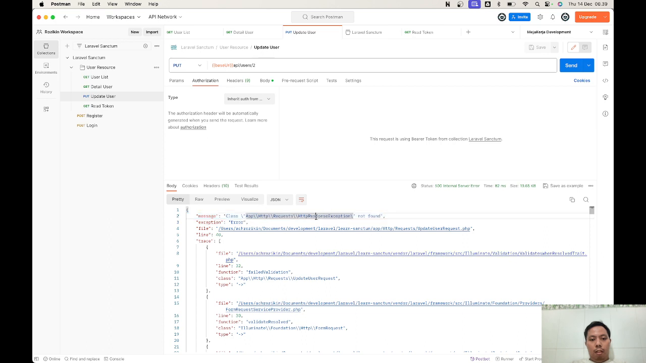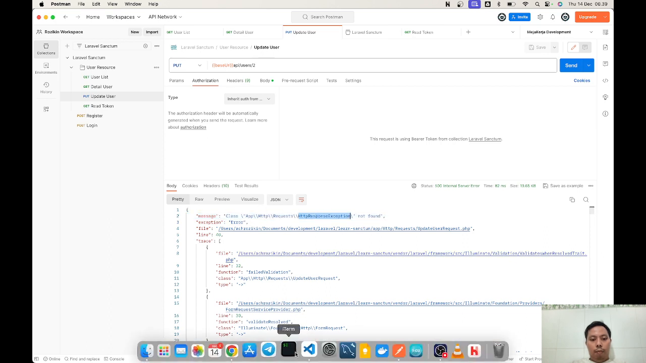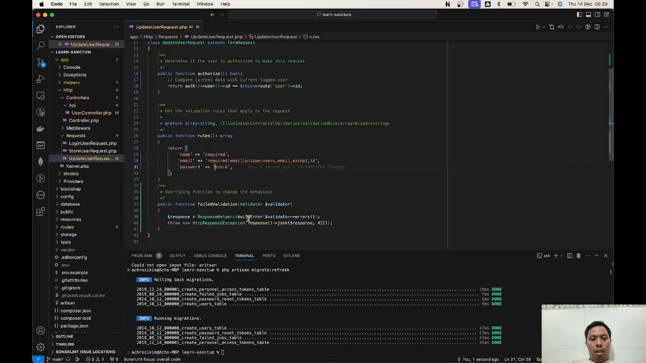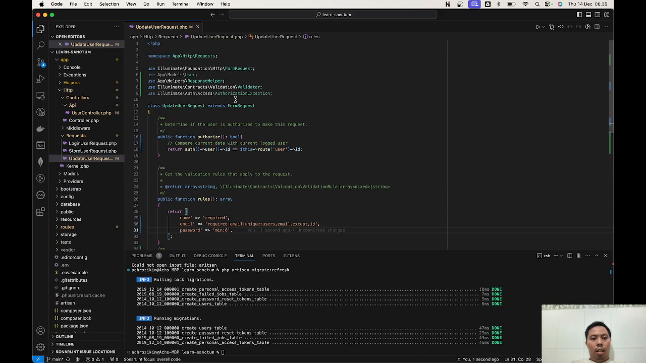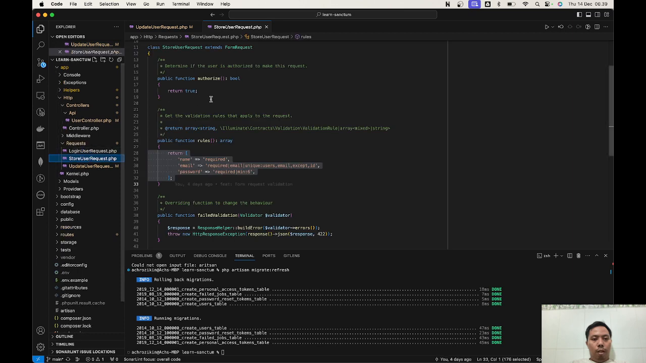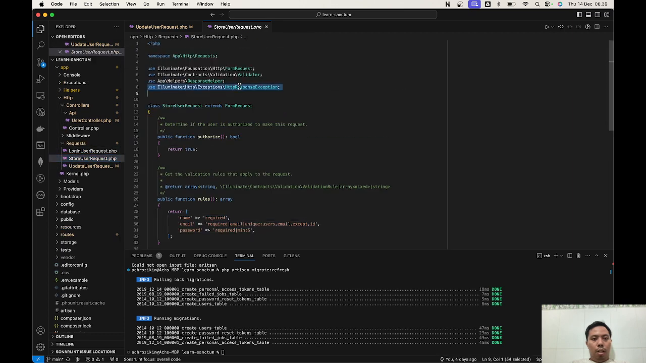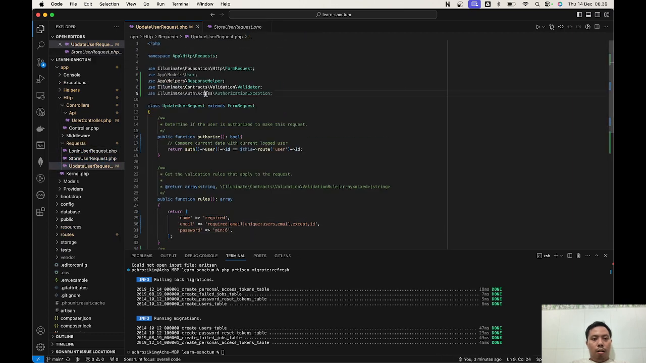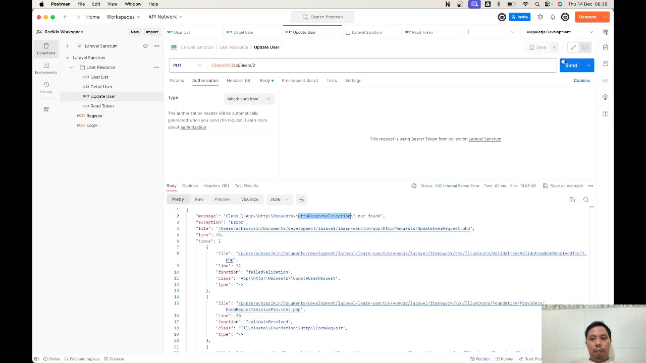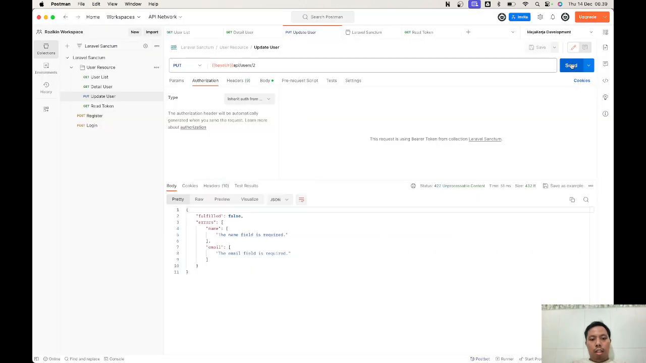And we can see that the HTTP exception is not 1, and then we're gonna add it in here, because I think we forgot to add this, or it's not automatic in this HTTP response exception. Save, and then we're gonna try the request again.